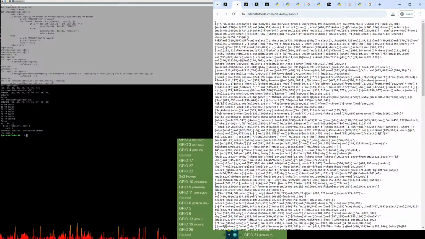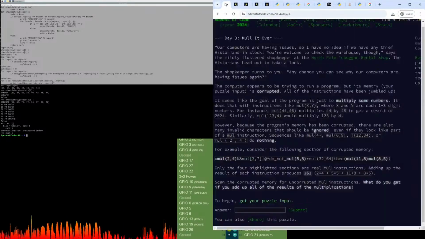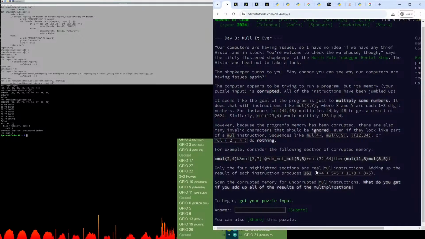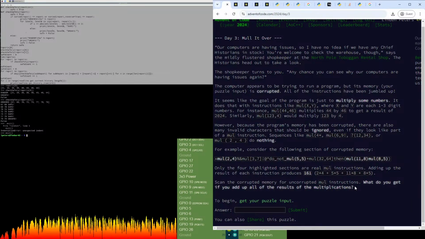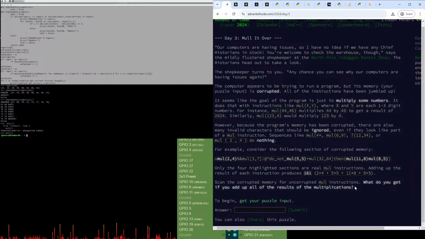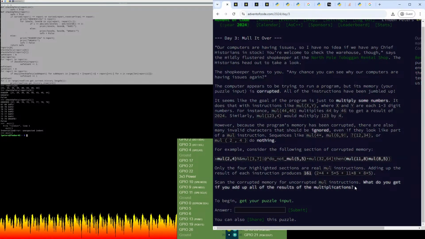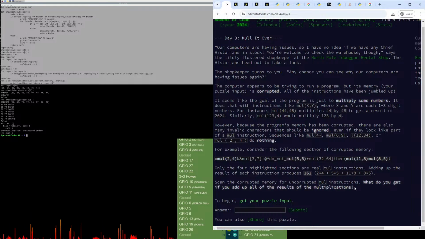If it's all one line, or actually, does it say that or no? Okay, maybe not. I think in this case we're just supposed to read everything in. Maybe it's multi-line, but I guess we'll figure that out. We're just supposed to read for all the mul instructions.